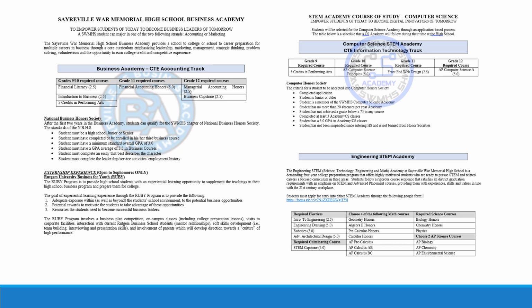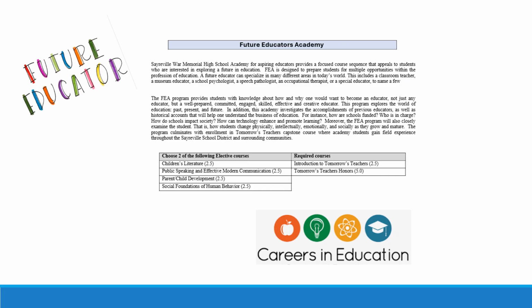Our academies continue with our Business Academy, which is a CTE accounting track, our STEM Academy in Computer Science, and our STEM Academy in Engineering. Our Future Educators Academy is for any student interested in careers in education. As part of this academy, students do travel to the other schools within the Sayreville district and are given hands-on experience within the classroom and the schools.